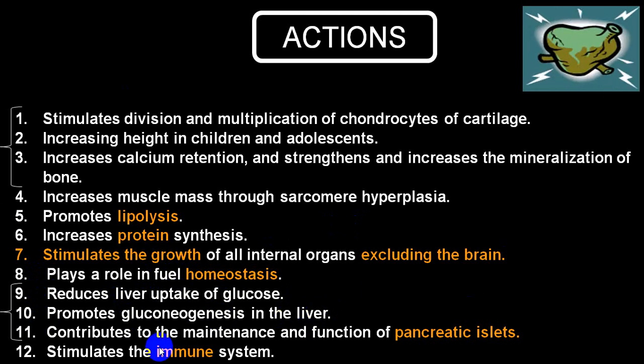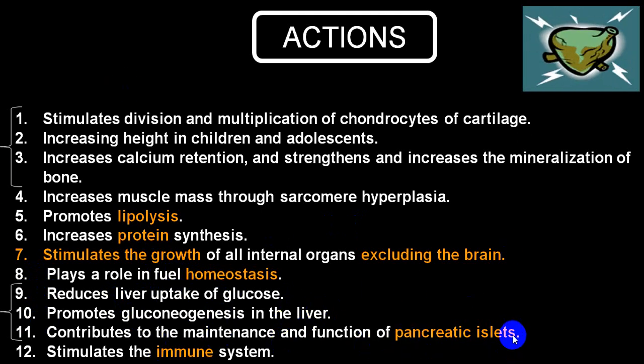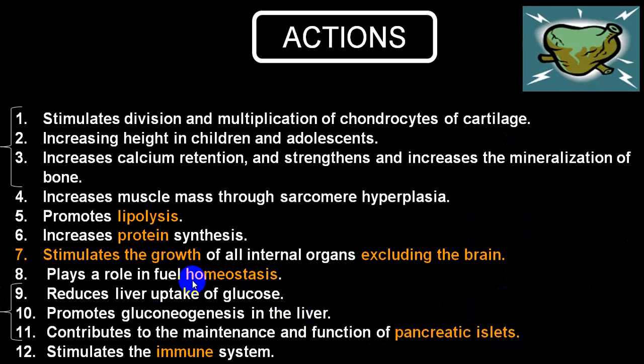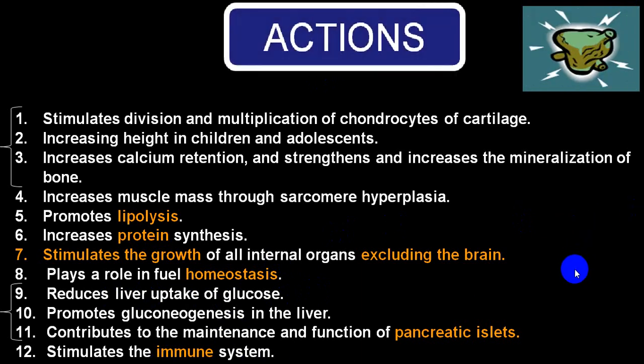It contributes to maintenance of function of pancreatic islet cells, and it also stimulates the immune system. So apart from growth, it has action on the pancreas, and on the liver to increase glucose output by gluconeogenesis while decreasing liver uptake of glucose. These are additional actions.